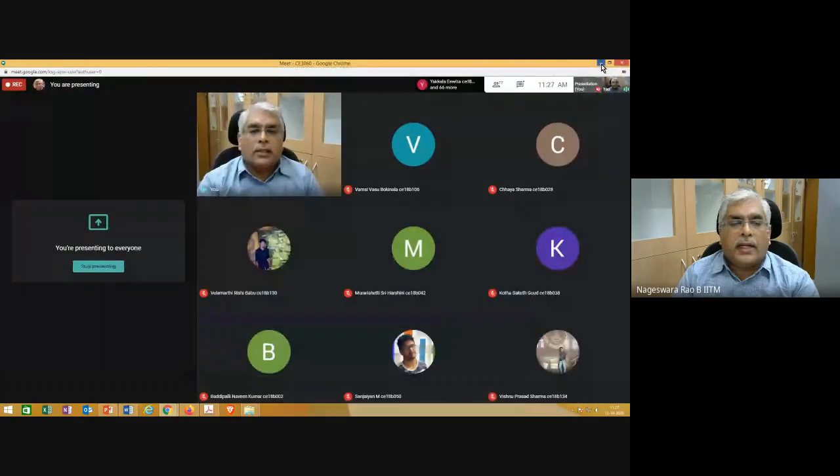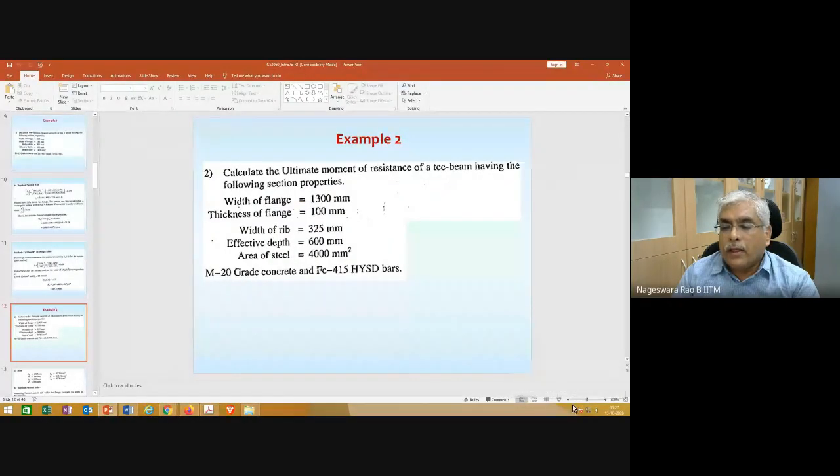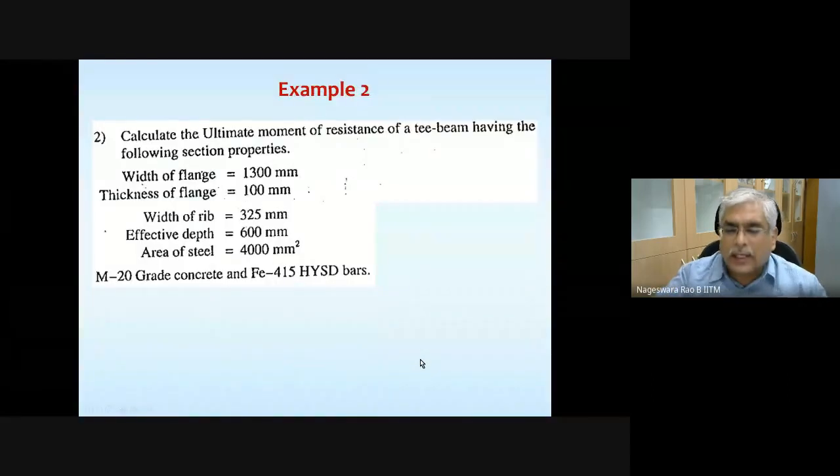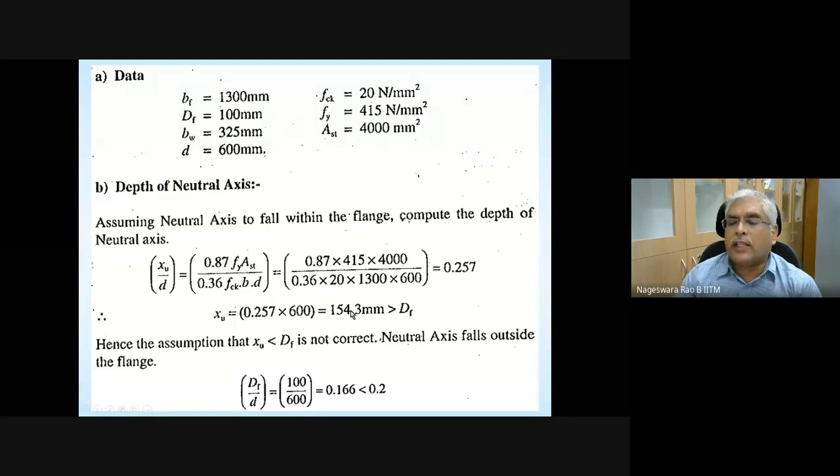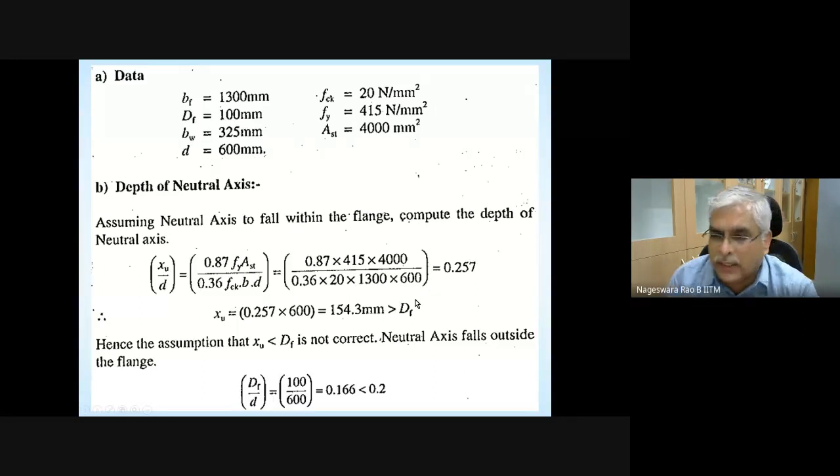Okay, you need to estimate its limiting moment of resistance. So first step, given any flanged section, is to assume, as a trial, that the neutral axis falls within the flange. You find the neutral axis depth and compare it with the depth of the flange. Here you can see the neutral axis depth is exceeding the flange depth. So the initial assumption is wrong.